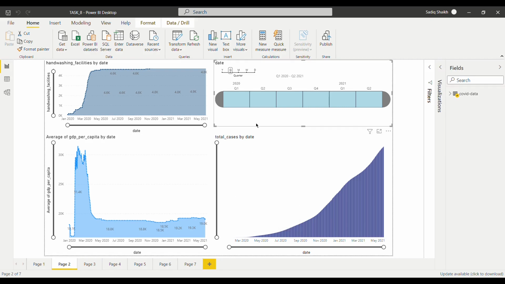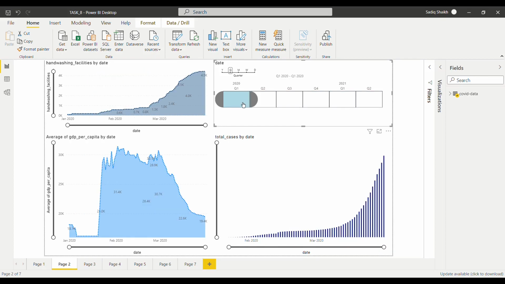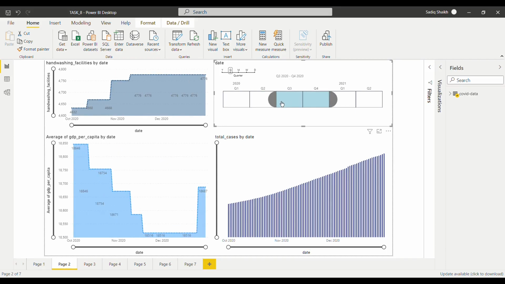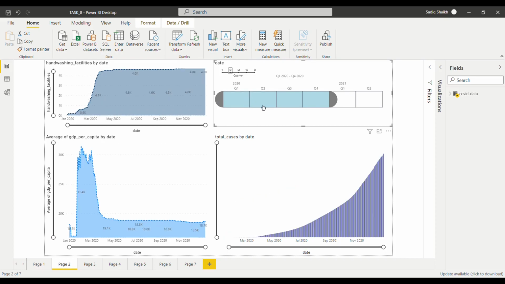Having a look, yeah, these are just scalar values. If you want to click on the first quarter, these values get changed. We can quickly jump to the first quarter. Here is the first quarter. If I click quarter one, quarter two, quarter three, quarter four of the year 2020, we can see the changes.